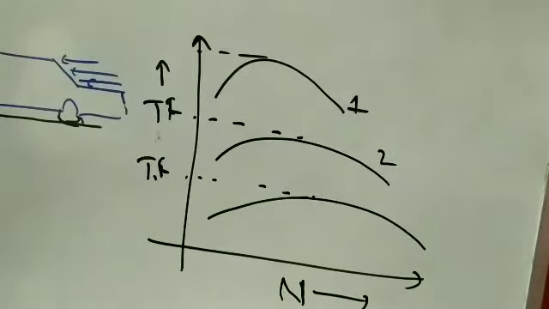Now if we combine these two types of curves, the resistance curve along with the tractive force curve, we will see a beautiful nature of the curve.